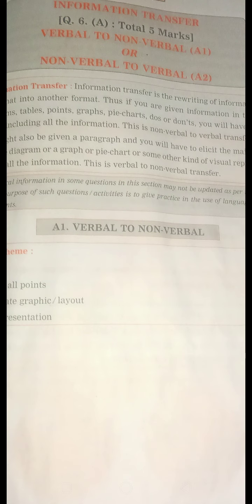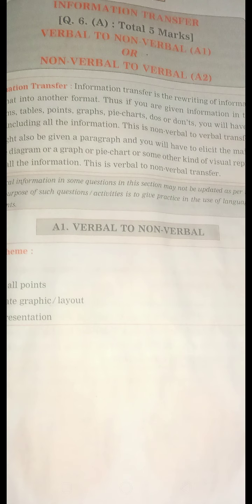If you are given information in the form of a tree diagram, table, points, graphs, pie charts, do's or don'ts, then you will have to write a paragraph including all the information. For example, if a graph is given, you have to prepare a paragraph from the information in that graph.